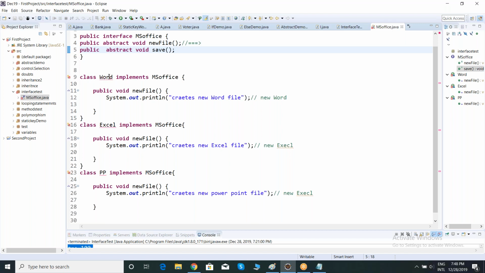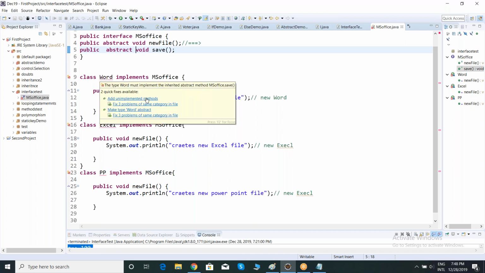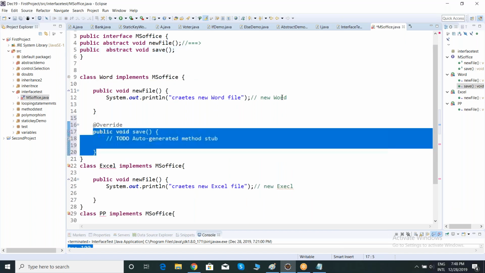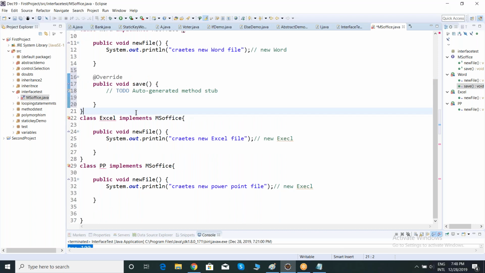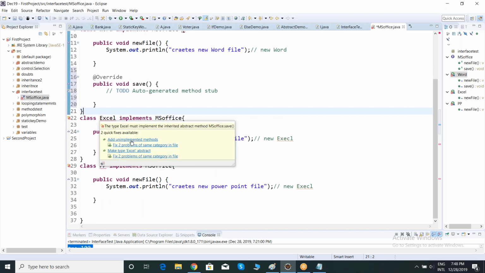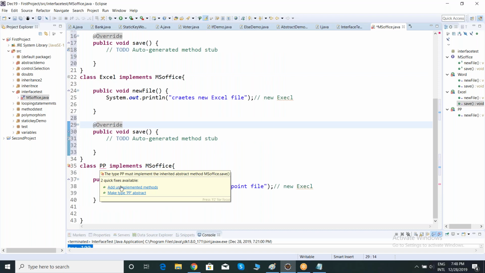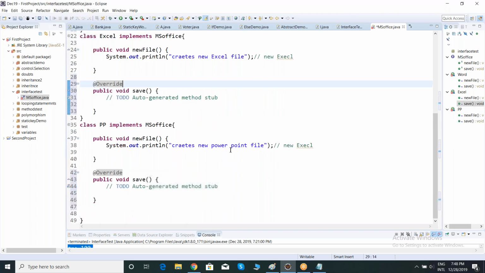Now go to the classes showing errors and add unimplemented methods. When I click add unimplemented method, the save method comes with a method body. Then go to the Excel class, add unimplemented method, and save the file. Go to the PP class, add unimplemented method.